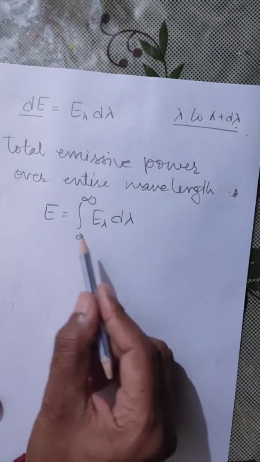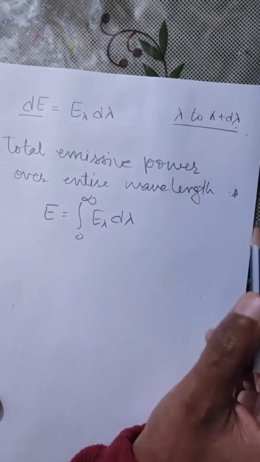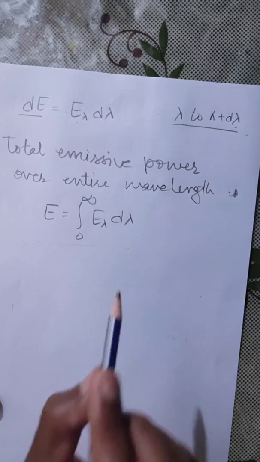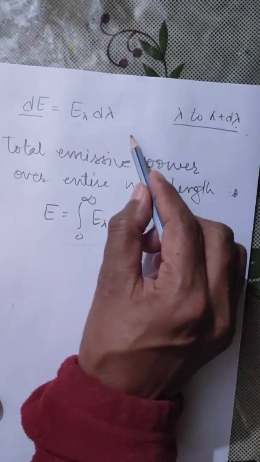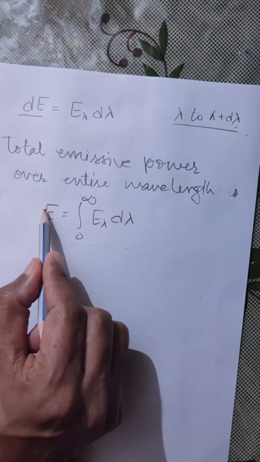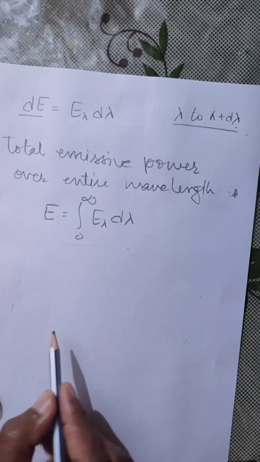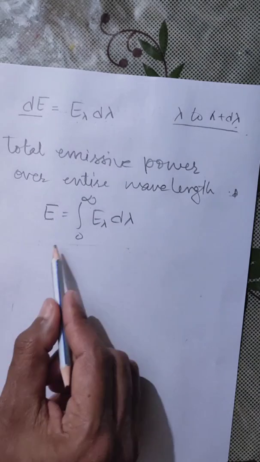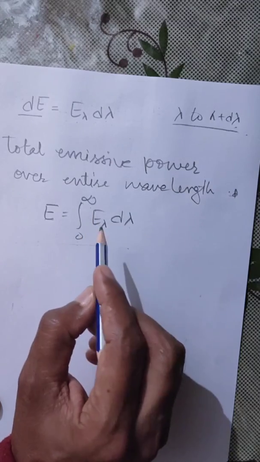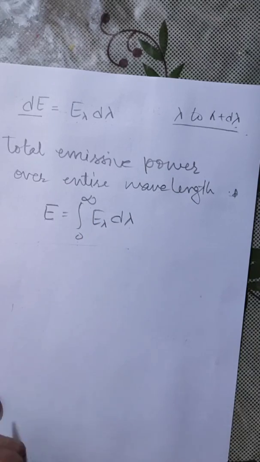Total emissive power over the entire wavelength can be represented in the form of an integral. When we integrate this equation from 0 to infinity, the equation for total emissive power, which is represented by capital E, will be equal to the integral from 0 to infinity of E lambda d lambda.